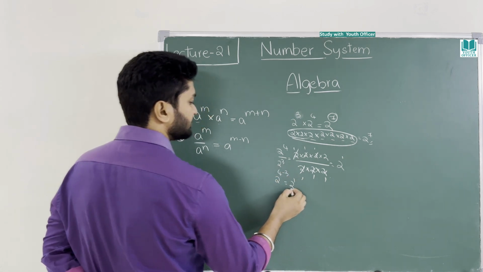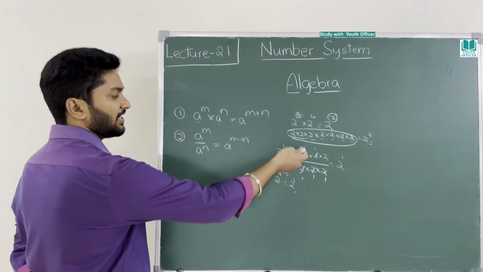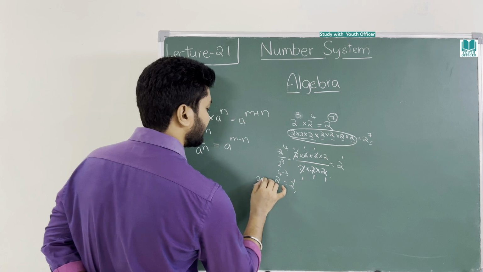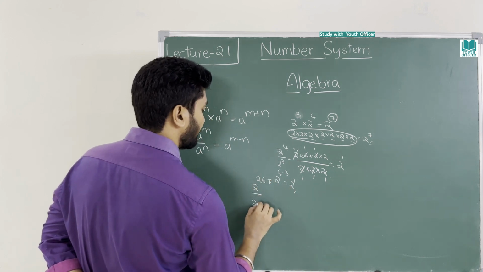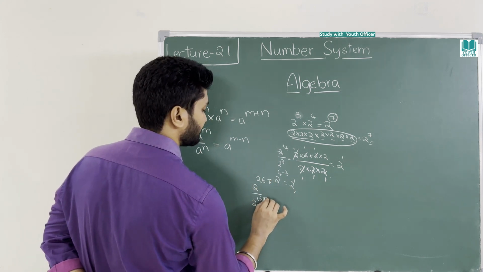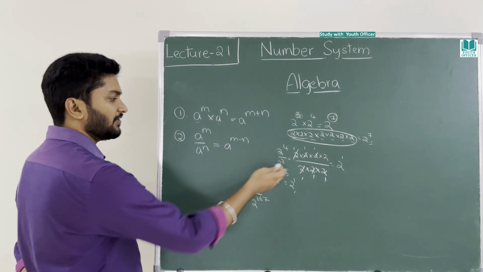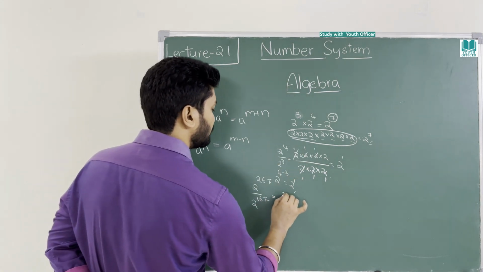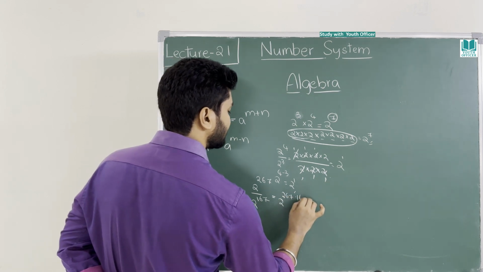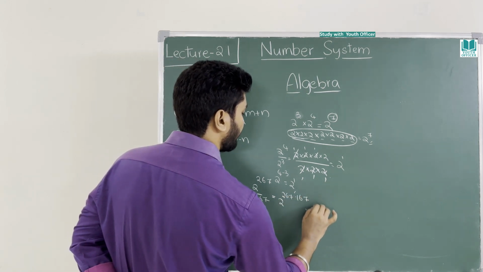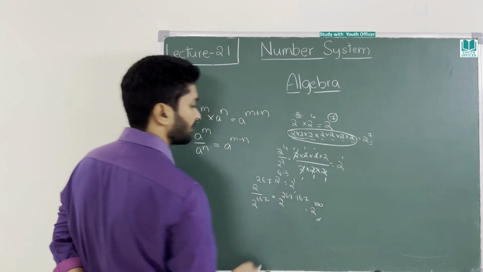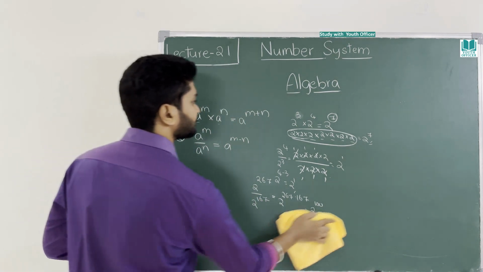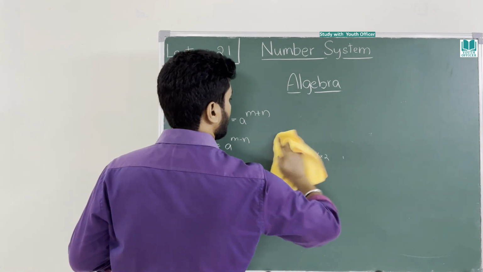You might be thinking, sir, why do we need a formula? Directly we can write like this. What if they give you 2 power 267 by 2 power 167? Can you write like this and cancel everywhere? No. Directly you just write 2 power 267 minus 167. The answer is 2 power 100. I hope you are very comfortable. Right? Chalo.